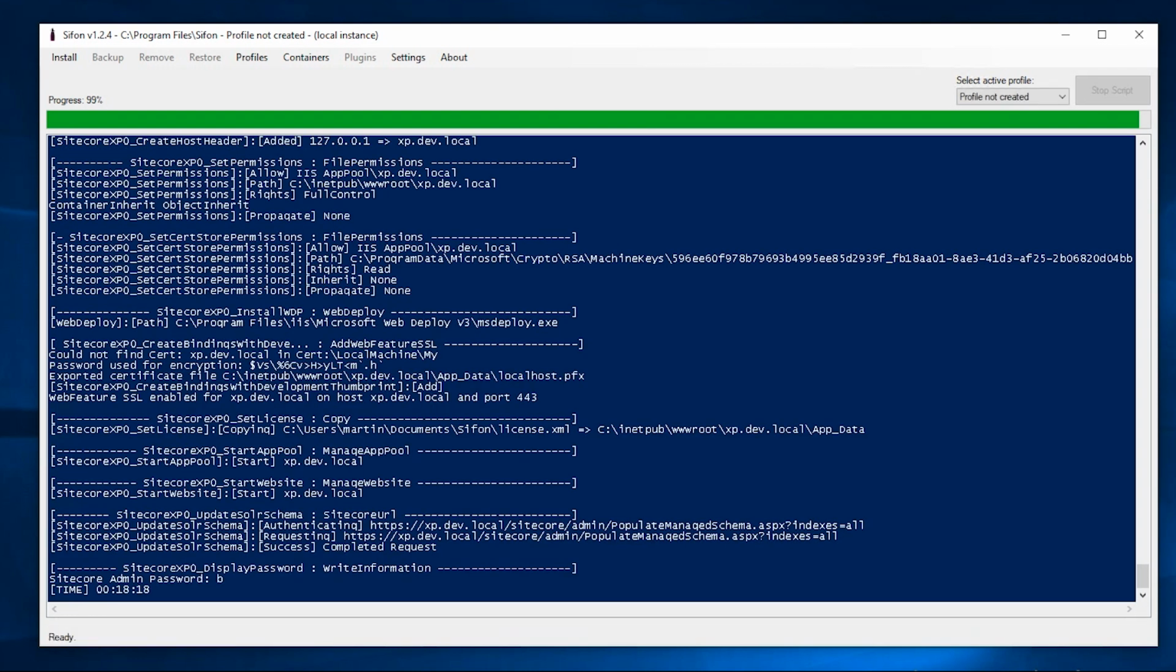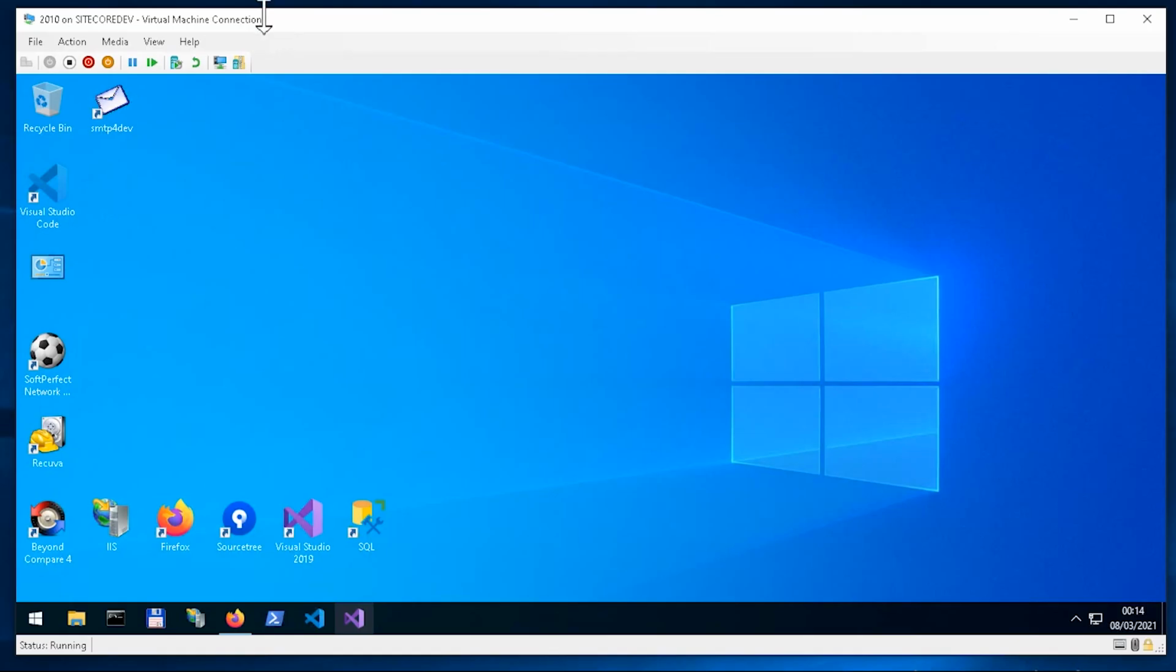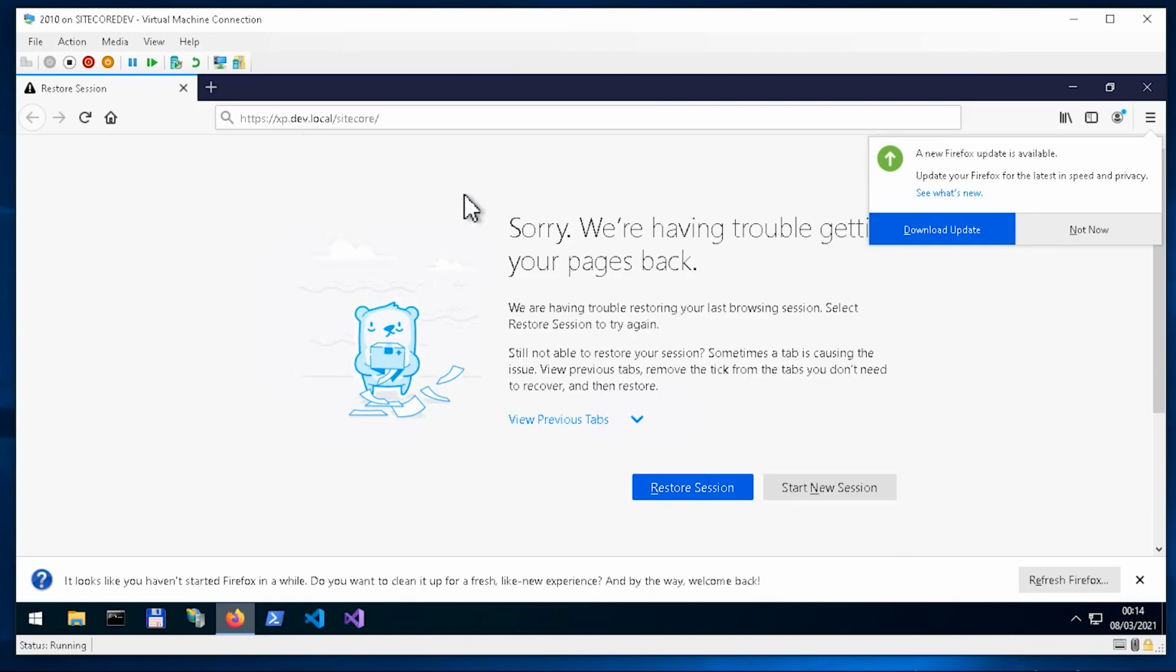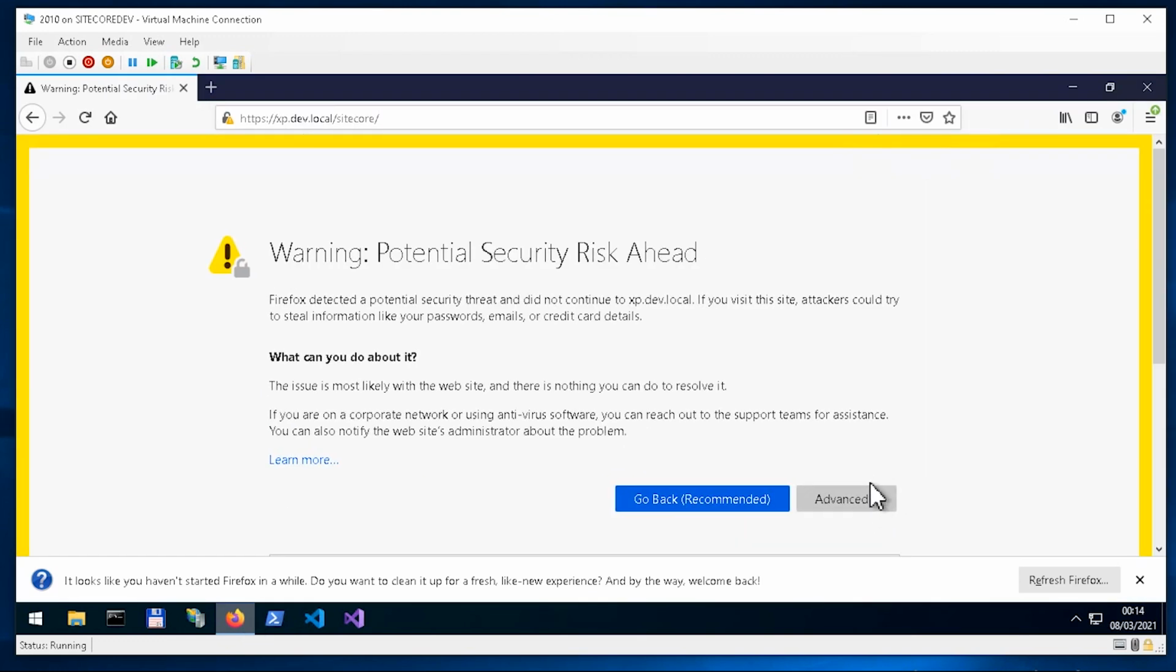Upon the completion, Sifon creates the profile so that you can benefit straight away from all the settings you have just installed. And I also want to show you the result in the Hyper-V window since I installed into that virtual machine. So I want to load Sitecore in the browser.